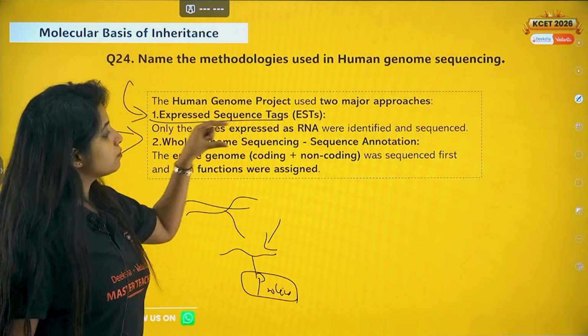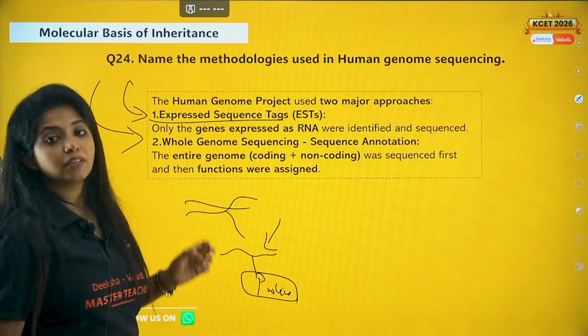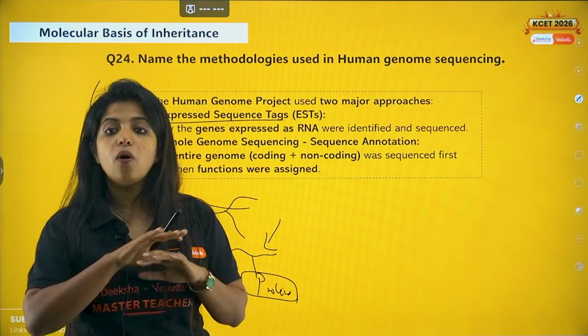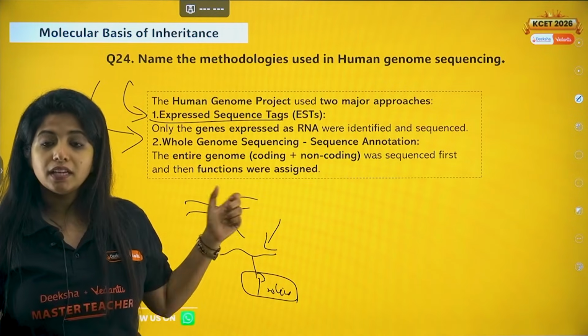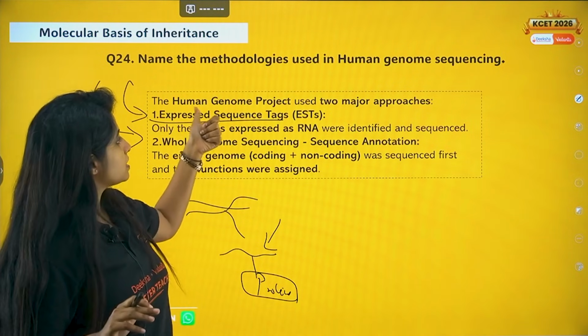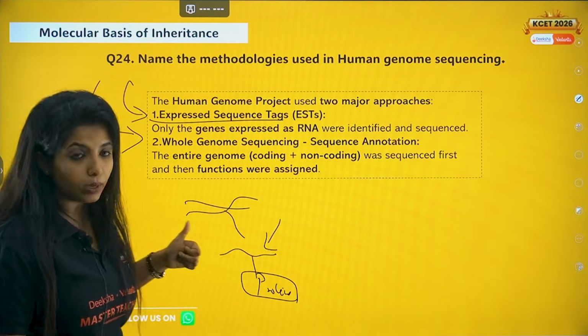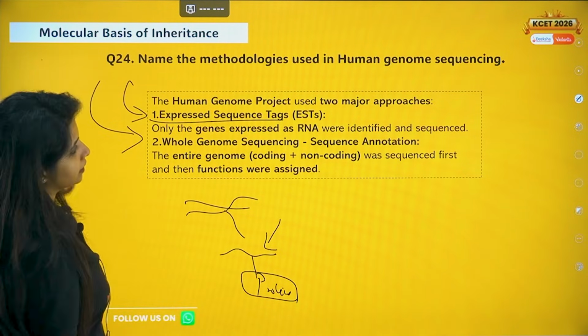Now in whole genome sequencing or sequence annotation, what is happening? The entire genome, whether it is coding or non-coding, all of it was sequenced and then the functions were assigned. Okay, so two methodologies: one is expressed sequence tag and the other one is whole genome sequencing. Going ahead.